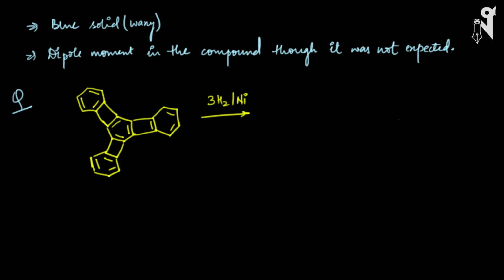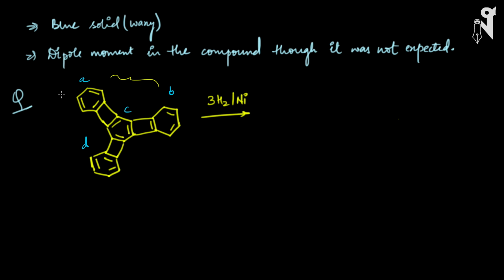Now let's talk about this question. This is a previous year JEE question. So in this, what we have is this ring is given and now we have to do the hydrogenation. So we have 4 different rings where we can do hydrogenation. Let's say this is A, this is B, this is C, and this is D.